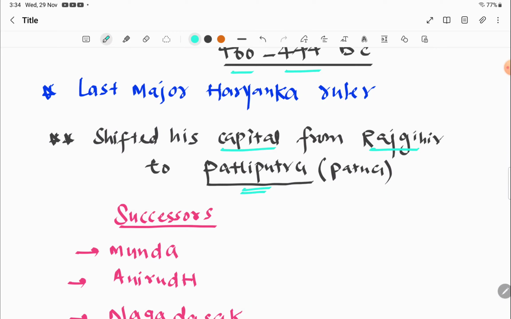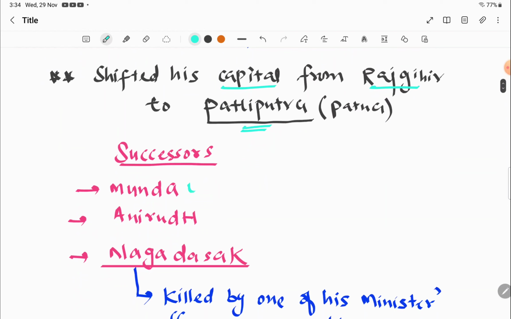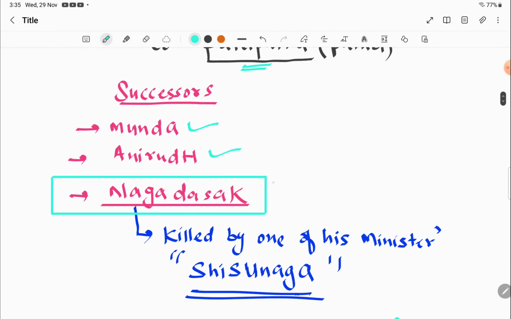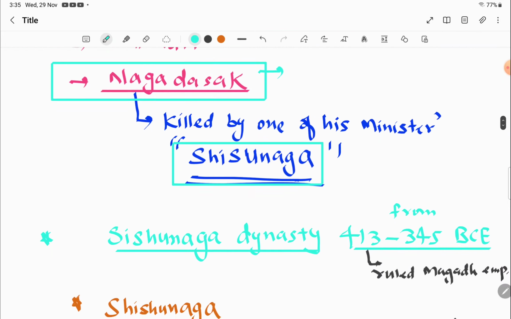After his death, there was no such major ruler in the kingdom. Many rulers came, like Munda, then Anirudh, and the last ruler was Nagadasak, which you have to remember. The last ruler of the Haryanka dynasty, Nagadasak, was actually killed by one of his governors, or ministers, whose name was Shishunag. Shishunag killed Nagadasak and laid the foundation of the Shishunaga dynasty.